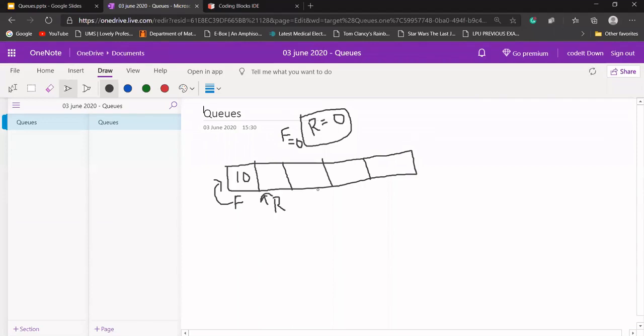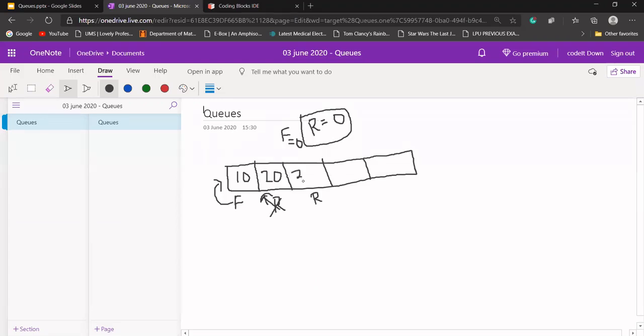Let's say again I want to add something in our queue. That value should be added at the position R, and R should be incremented by 1. Before adding these elements, please keep checking whether our queue is full or not, because if our queue is full, we cannot add any value to it.